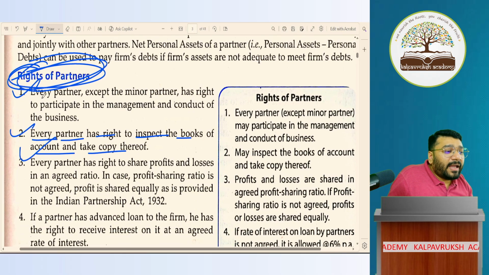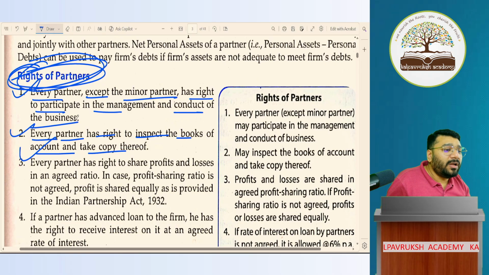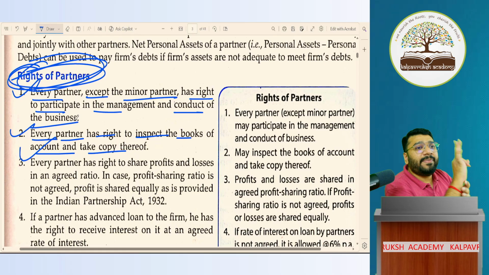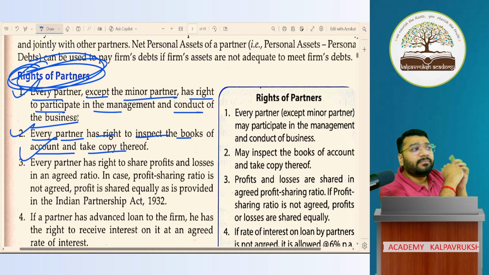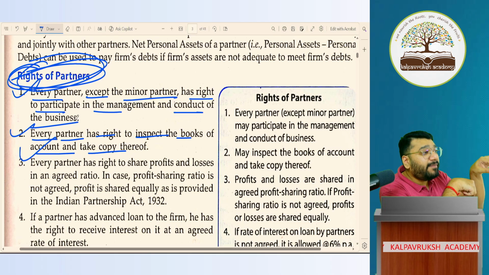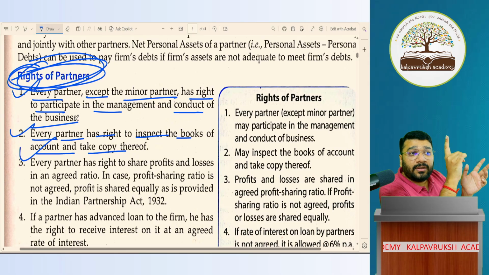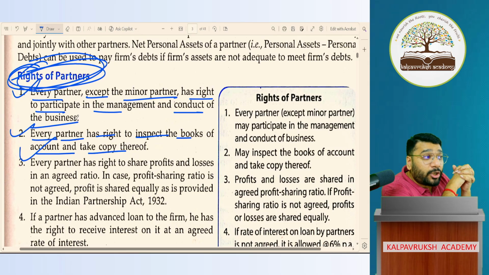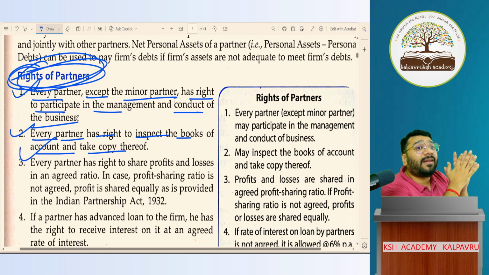First point. Every partner except a minor partner has the right to participate in the management and conduct of the business. What does this mean? A, B, C are 3 partners, C is a minor, A and B are majors. Who will manage the business? Can C manage the business? We believe that a minor is a person who does not have that much mind or professional capacity to run the business and take decisions. So therefore, law said that the decision making in any business should be given in the hands of a major only, not a minor. So a minor by birth does not have the right to participate in the management of the business.